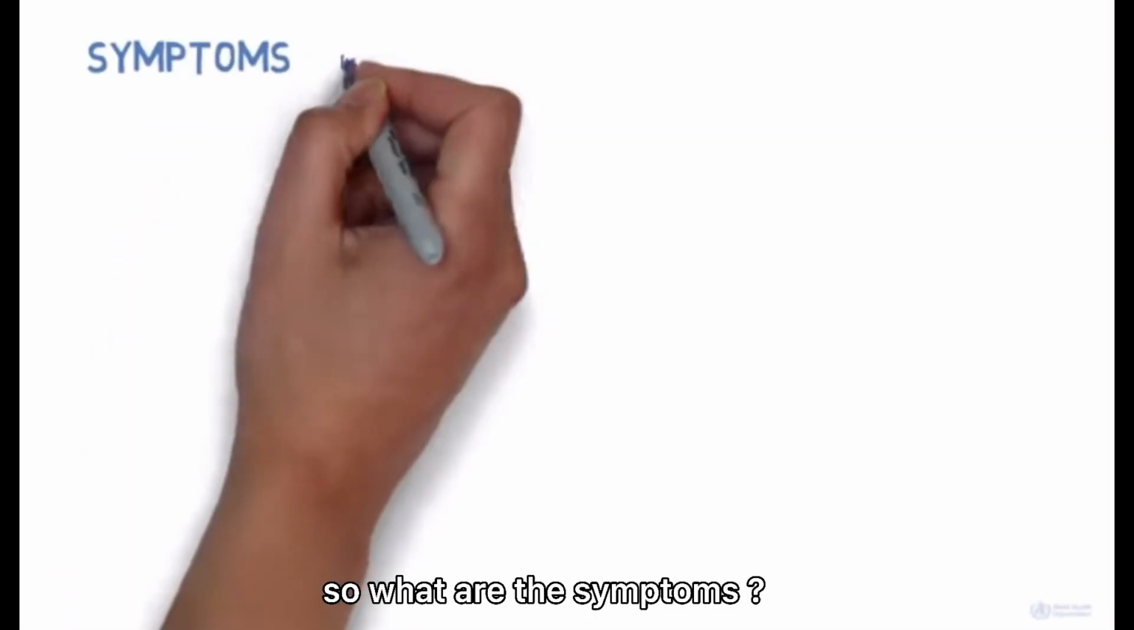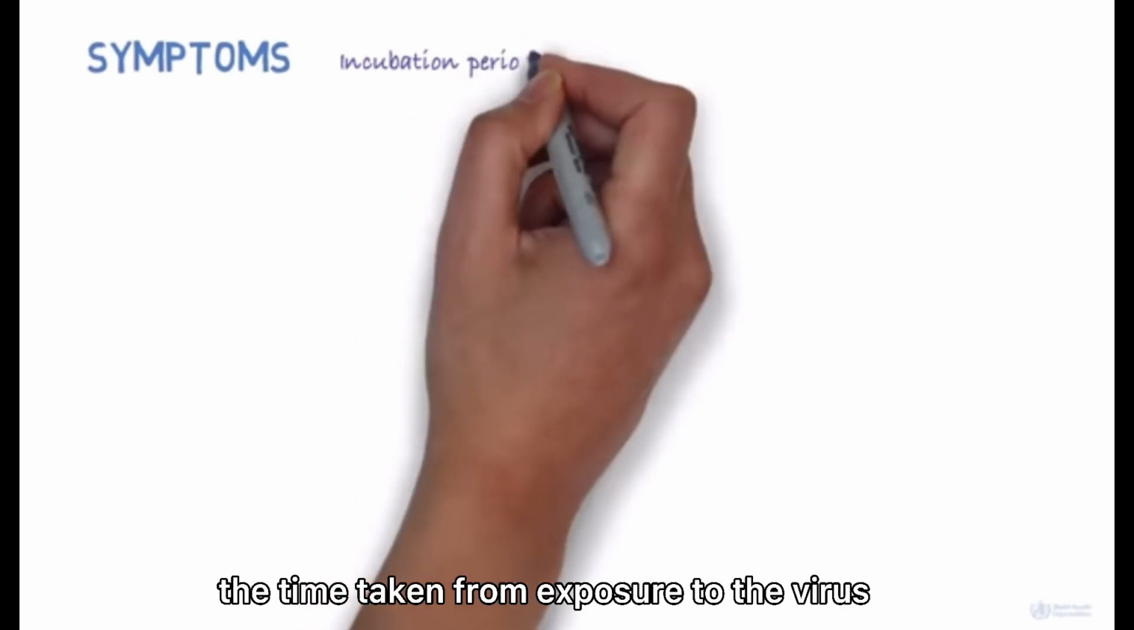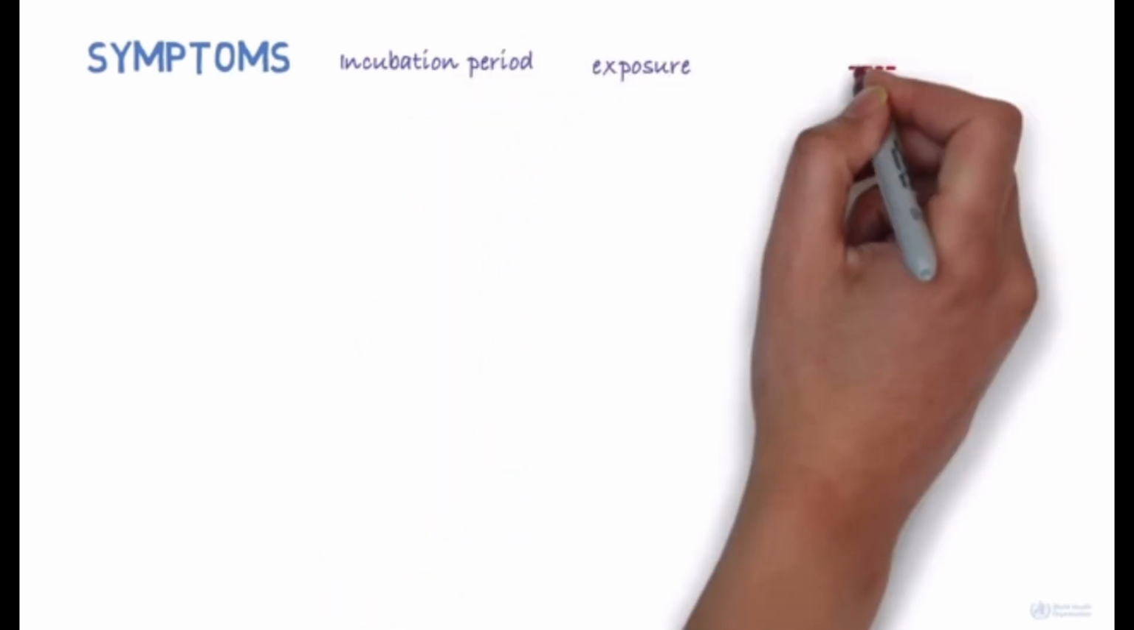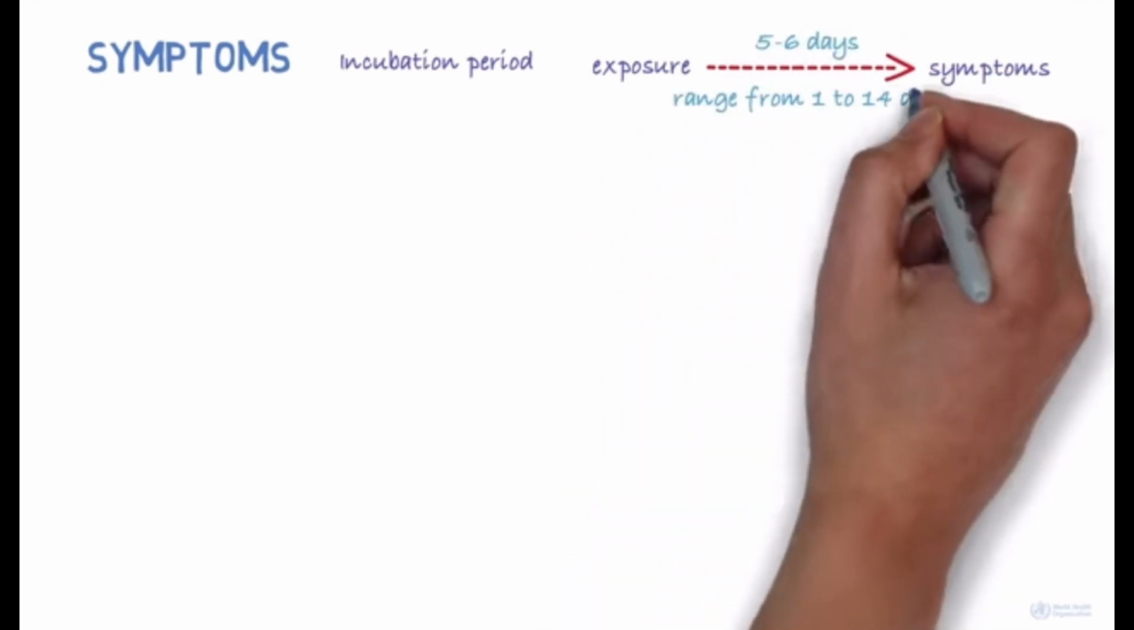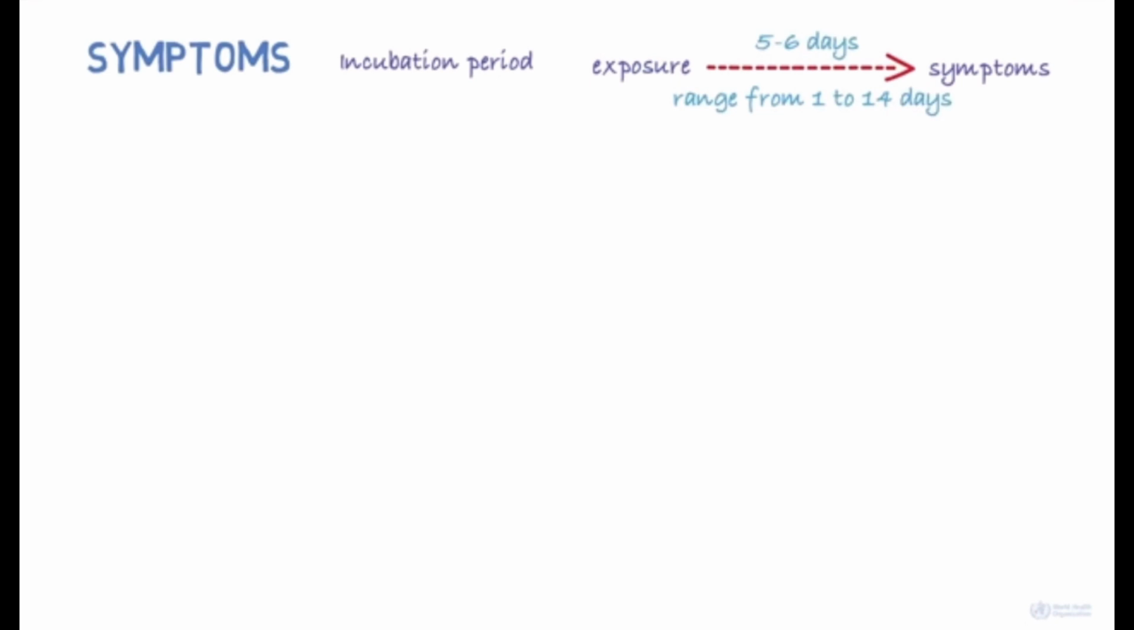So what are the symptoms? The incubation period, which is the time from exposure to the virus to development of symptoms, is on average 5 to 6 days. It can also range from 1 to 14 days.